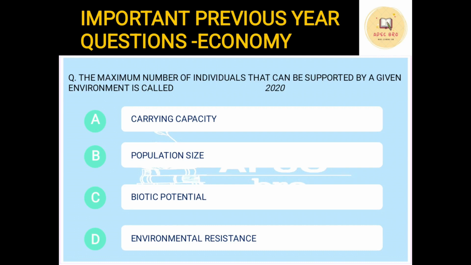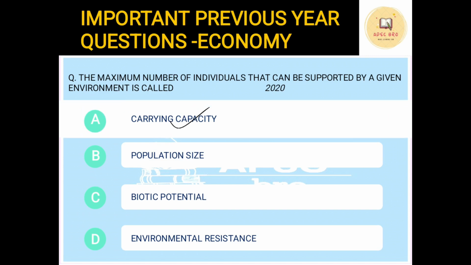The maximum number of individuals that can be supported by a given environment is called. It was asked in 2020. The options are carrying capacity, population size, biotic potential, environmental resistance. It's a very easy question. The correct answer is the carrying capacity.